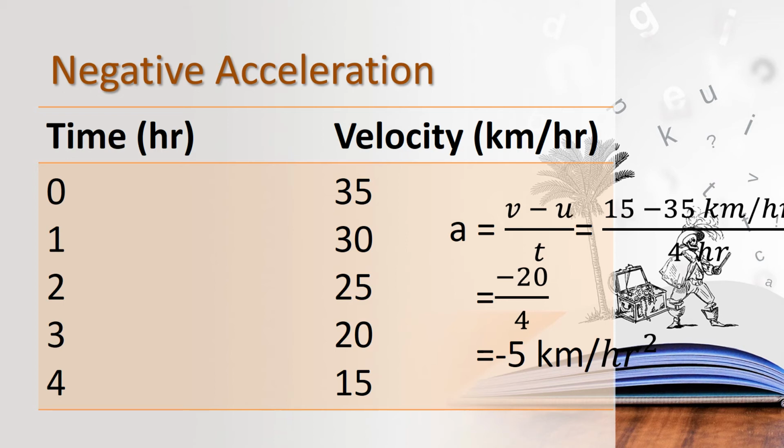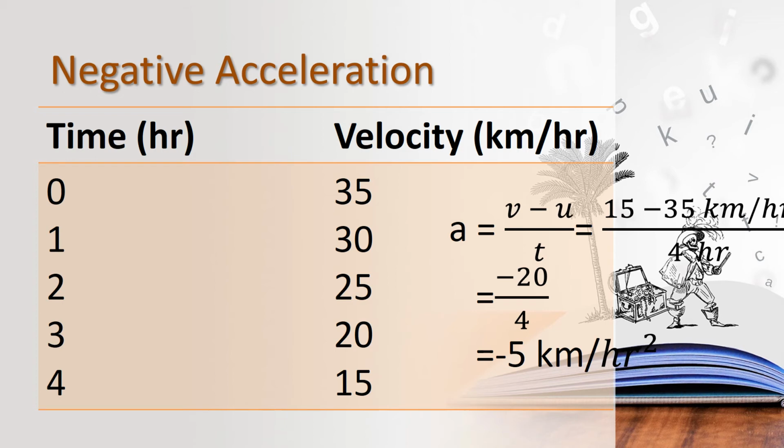So acceleration is a vector quantity. And the next thing is, if velocity changes, the body has acceleration.